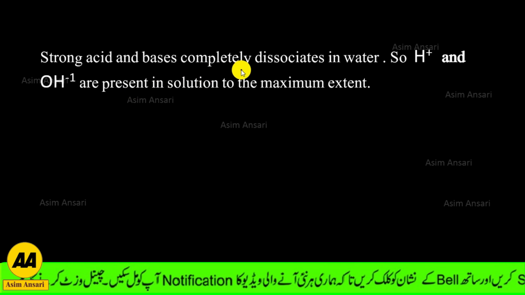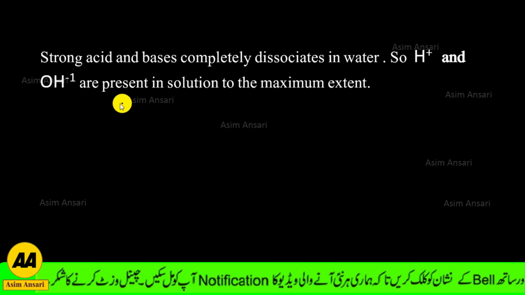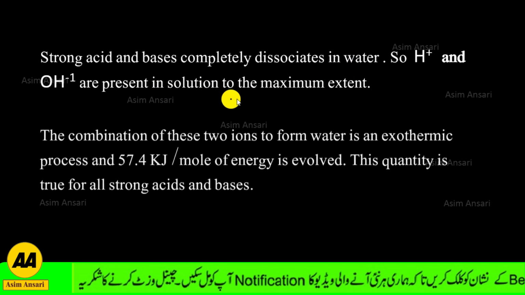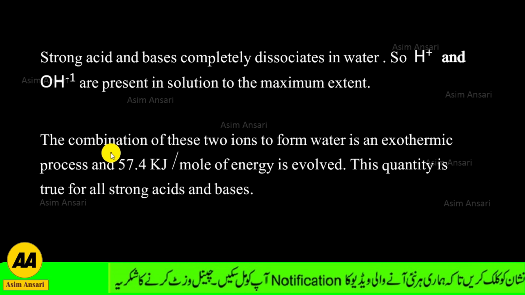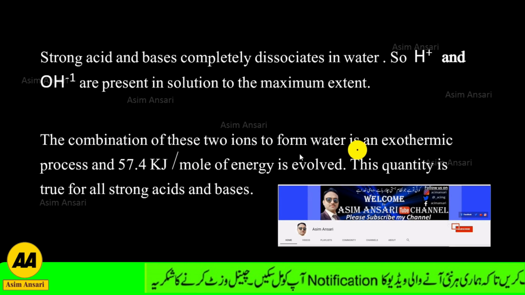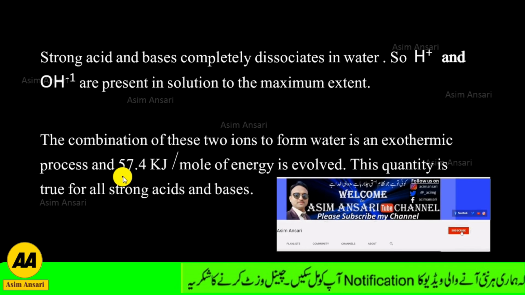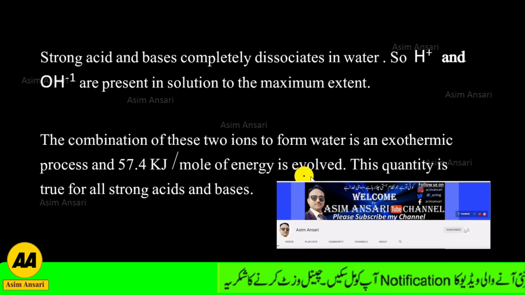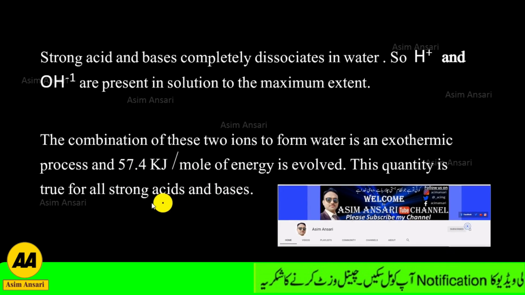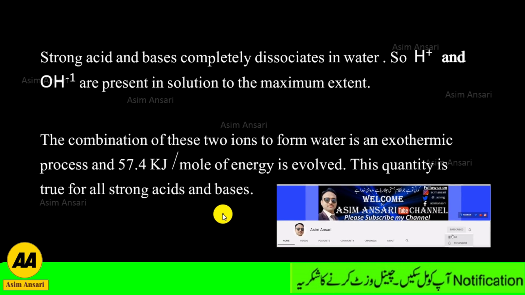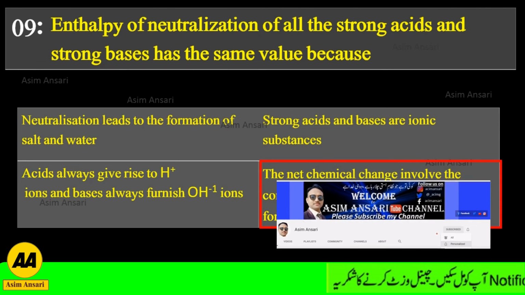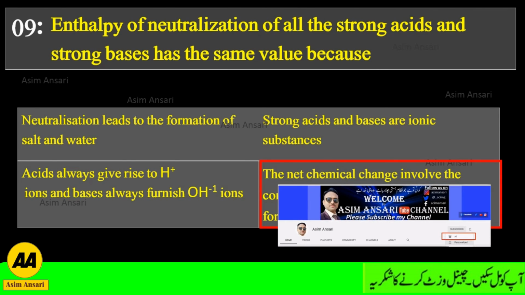Strong acids and bases completely dissociate in water, so hydrogen ions and hydroxyl ions are present in solution to the maximum extent. The combination of these two ions to form water is an exothermic process and 57.4 kJ per mole of energy is evolved. This quantity is true for all strong acids and bases. So the exact answer is: the net chemical change involves the combination of hydrogen ions and hydroxyl ions to form water.